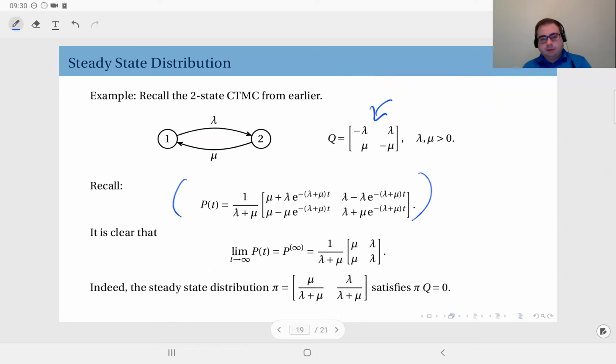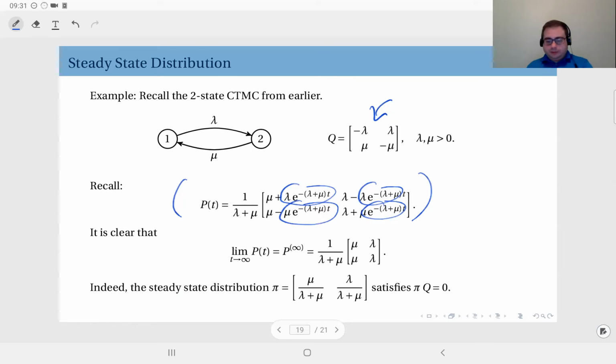Now, if you have a close look here, we have components of the form lambda or mu times e to the power minus (lambda plus mu) times t. Obviously lambda and mu are rates, so those are positive. Therefore, e to the power minus (lambda plus mu) times t, as t goes to infinity, is going to decay to 0. So these four terms are going to die out as t grows.